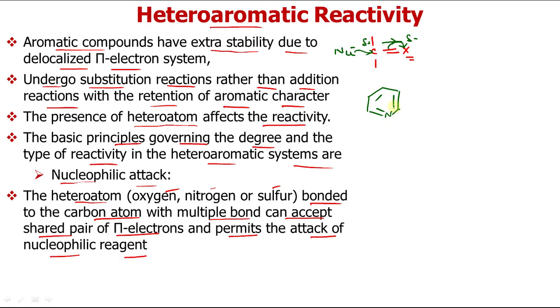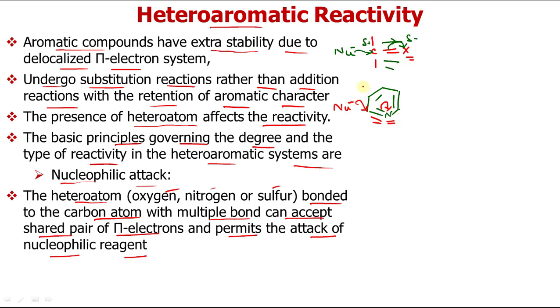You can see this system is equivalent to a C=N double bond, and now the nucleophile can attack here, and electrons can come here. Depending upon the nature of this heteroatom and its electronegativity, the attack of the nucleophile will be easy or will occur with difficulty. That depends upon the nature of the heteroatom, which we will discuss later.